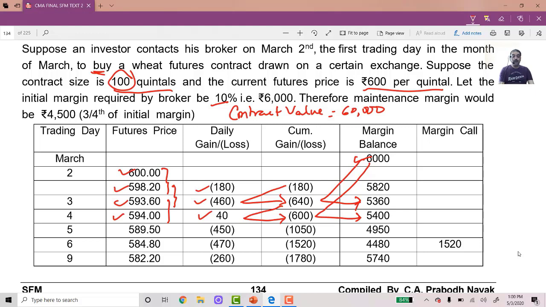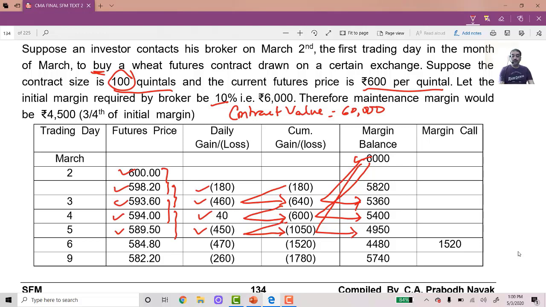Correct? Then it comes down to 589.5. Still the balance has not gone below 4,500. 589.5. That means there is a decrease by 4 rupees 50 paise from here to here. 4 rupees 50 paise into 100 gives me 450 loss. 450 plus 600 gives me 1,050 loss. 6,000 minus 1,050 gives me 4,950 as a balance. Still I am above 4,500.